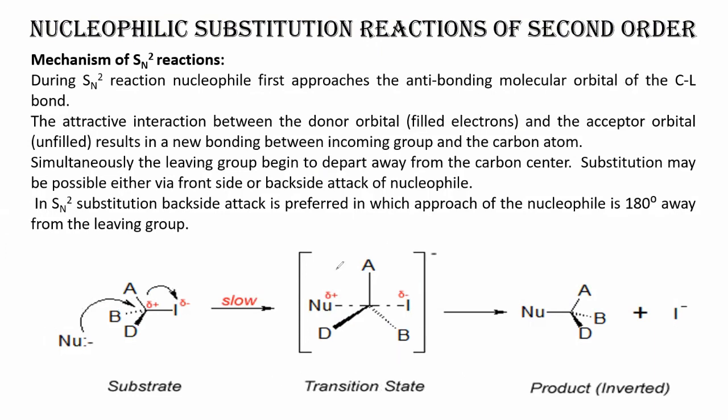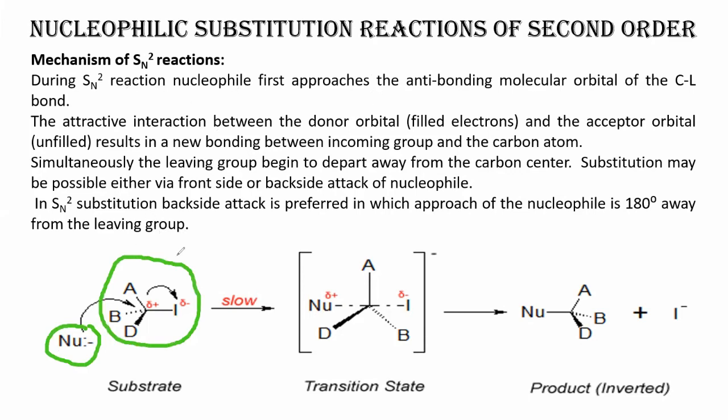Okay, now an important thing is that here also the first step is the slow step. Basically this happens in a single step, right? Now here, why it is called second order, that we will discuss. Tell me how many species are involved in the rate determining step. If we clearly notice, this is one and this is the other, right? So as two species are involved in the rate determining step, that's why it is called bimolecular substitution, right?